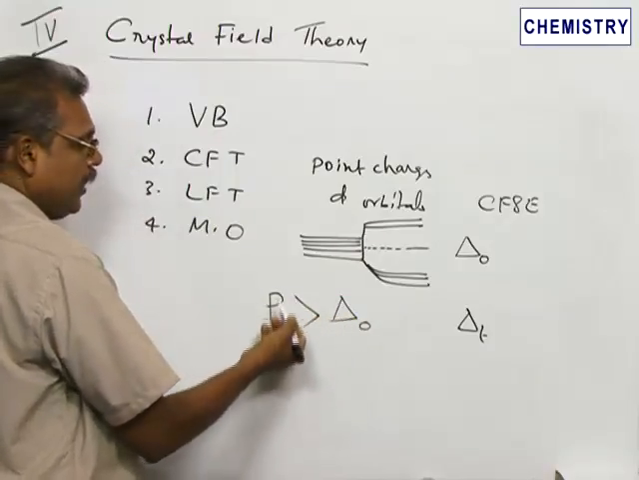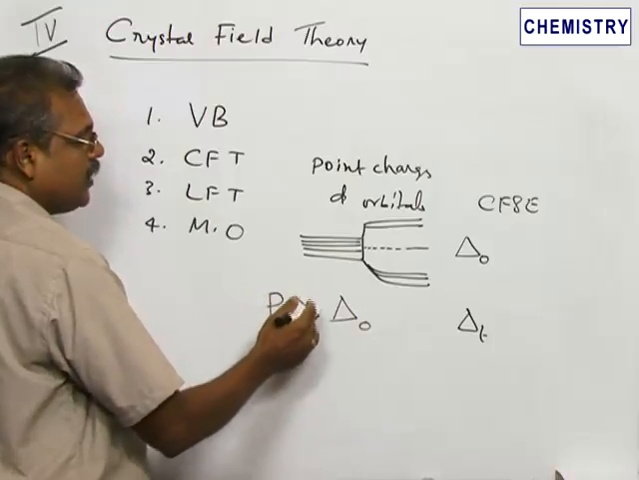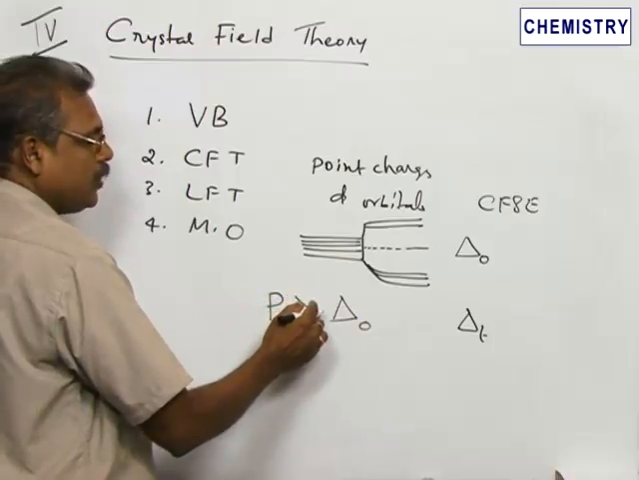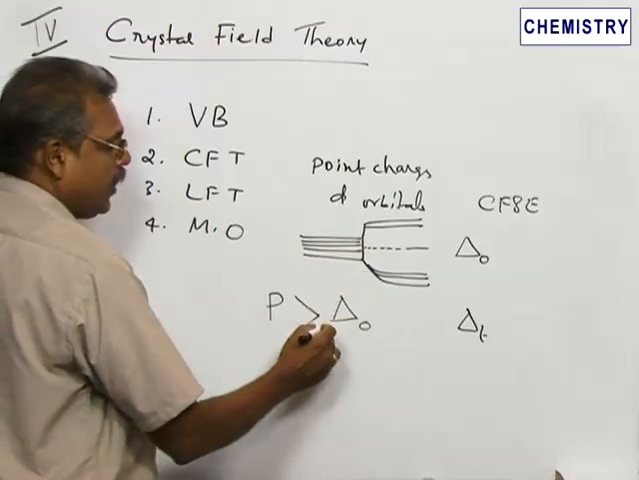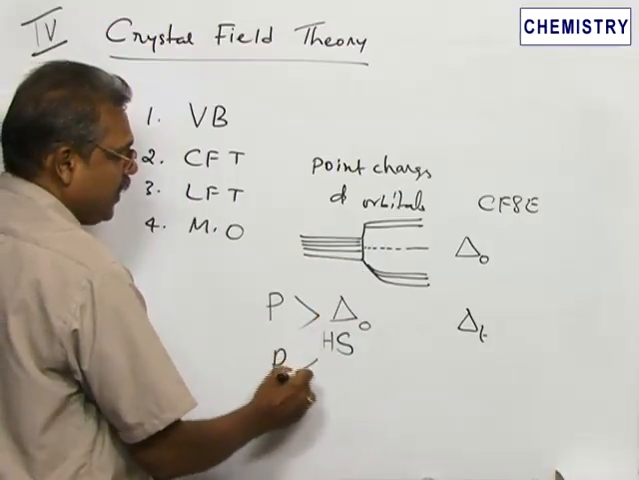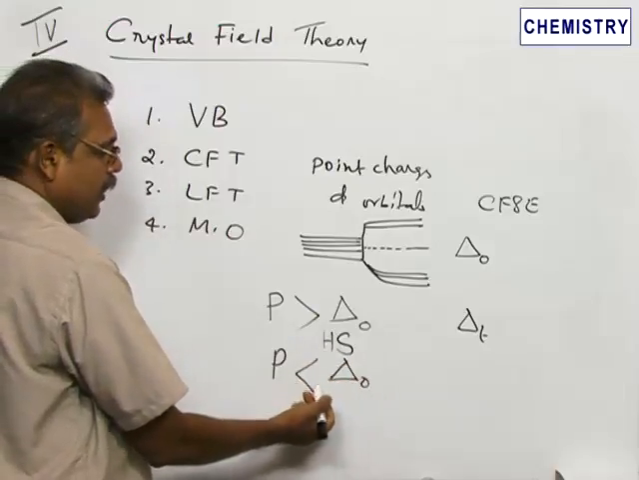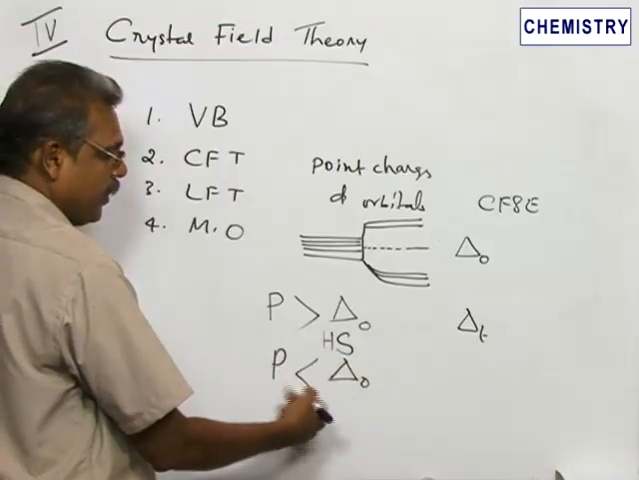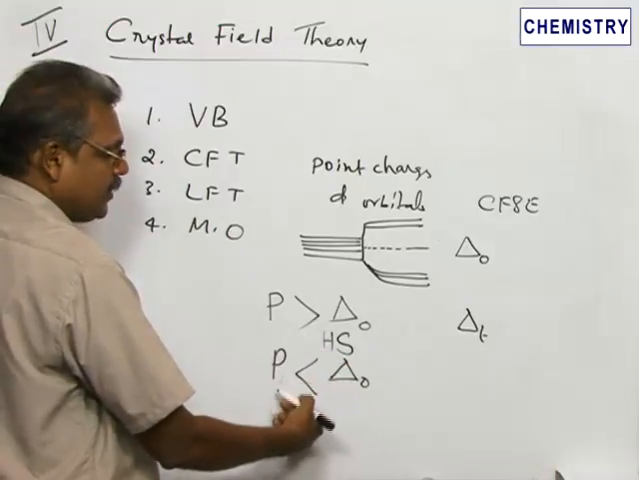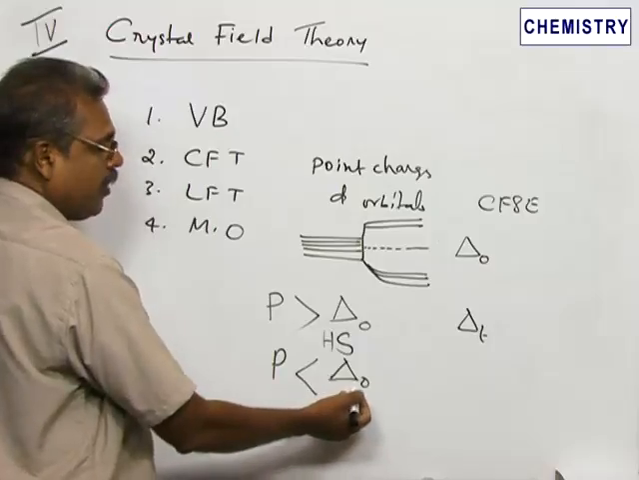If the energy required for pairing of electrons is greater, then what happens? The central metal ion should use its outer orbital. So there we come across what's called the high spin situation. On the other hand, if electron pairing energy is less than crystal field stabilization energy, here the central metal ion uses its inner orbital, because electron pairing can take place here very easily, and this will take place in the presence of very strong ligands like